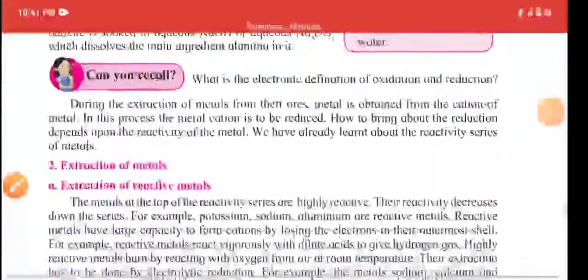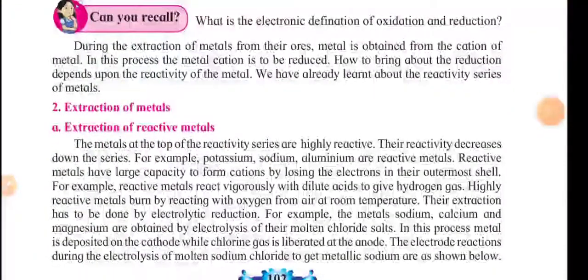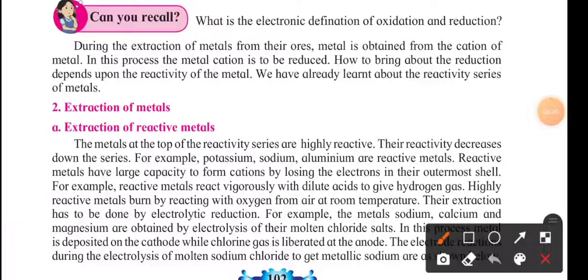So we have seen how we find the concentration of ore. Now after separating the different gangue particles from the ore, we will move on to the extraction of particular metals. Today we will see the extraction of metals. Extraction of metals is basically of two types: extraction of reactive metals and extraction of non-reactive metals.